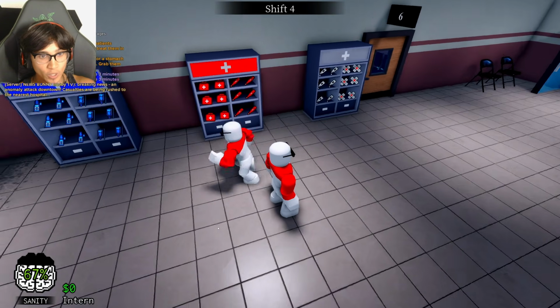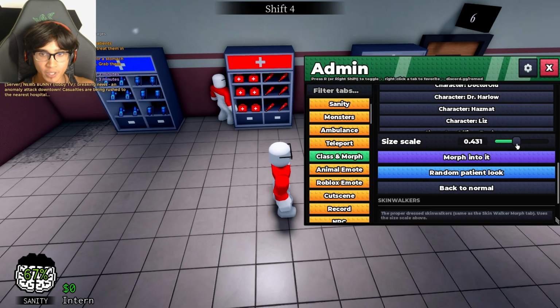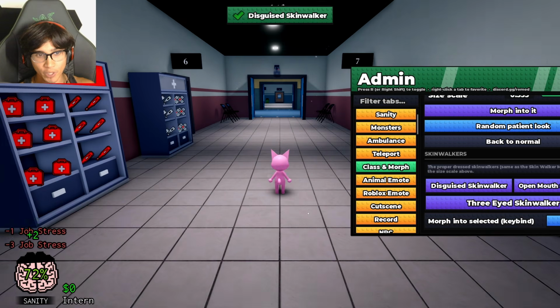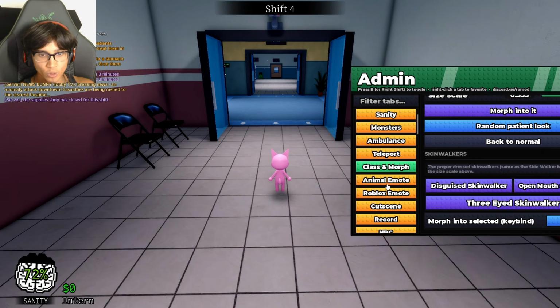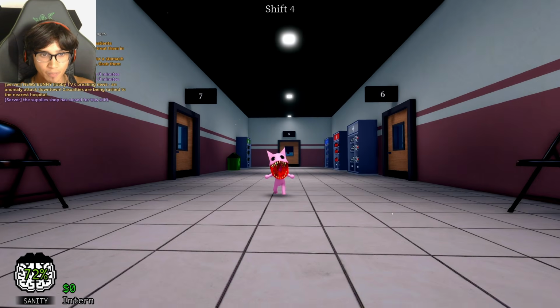And now all I gotta do is record myself as the tiny guy. So we're gonna go to class and morph, make sure our size is about 0.5, that's good. And now just disguise as a skinwalker. There we go, pink guy, this is a good one. So now let's go walk over here. And now to do the emote, I'm gonna go to animal emote tab, type in jump scare, I think. Yep, that's the good one.